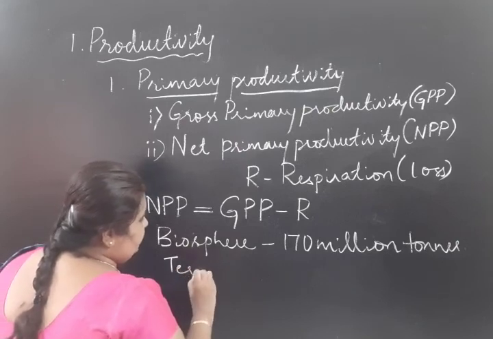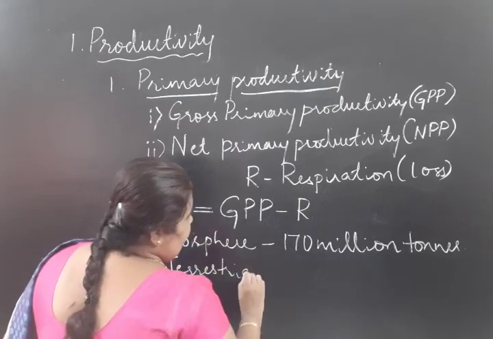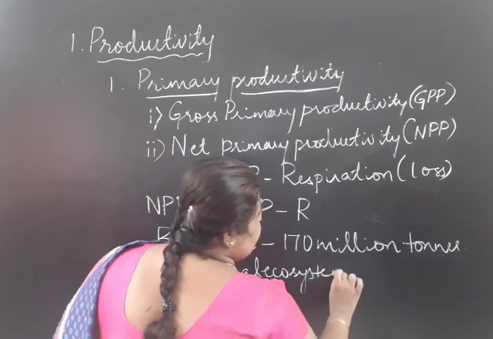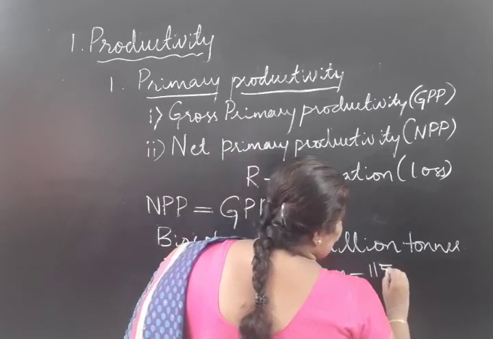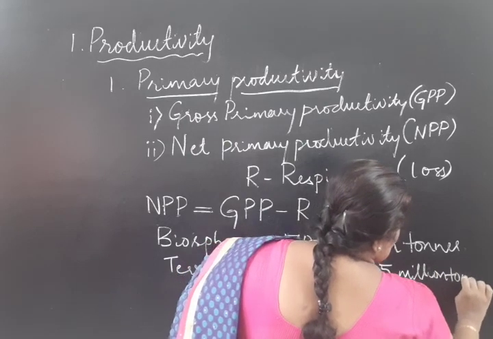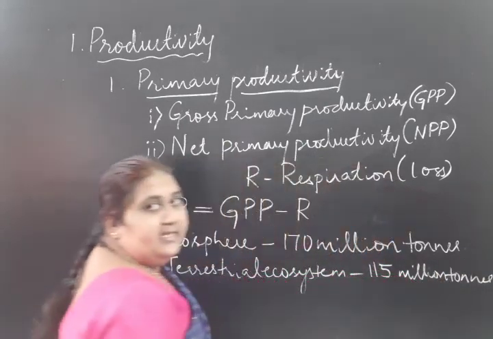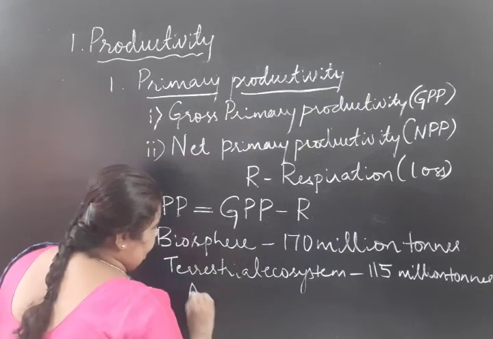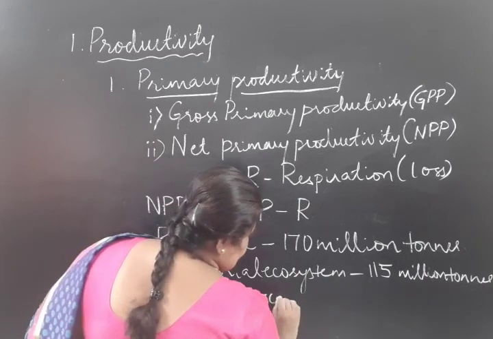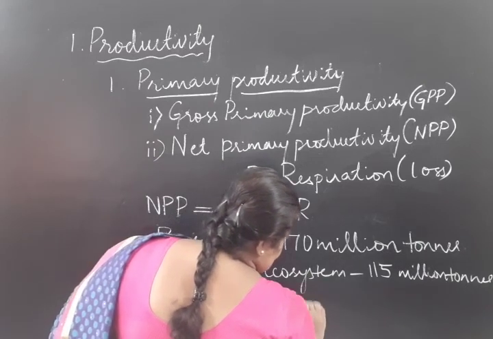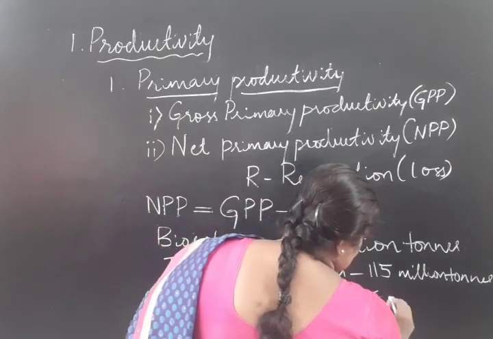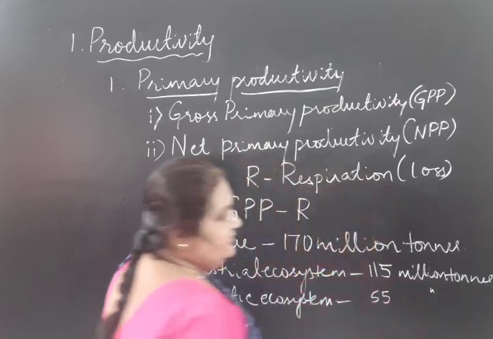The biosphere is made up of both terrestrial as well as aquatic ecosystems. If it is terrestrial ecosystem, it is 115 million tons per year. If it is aquatic ecosystem, it is 55 million tons.